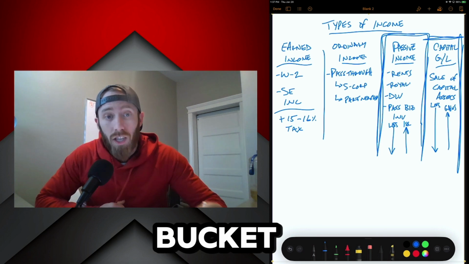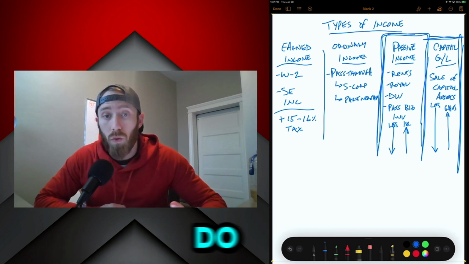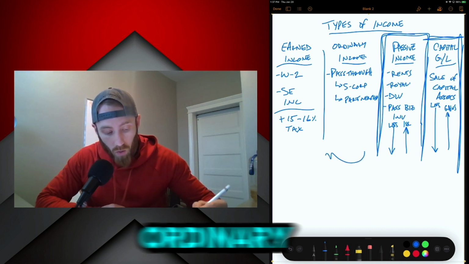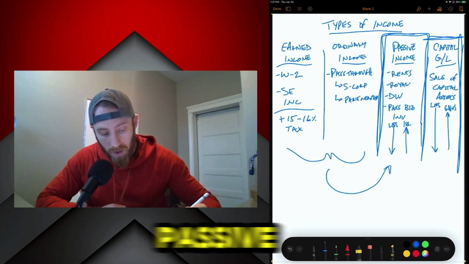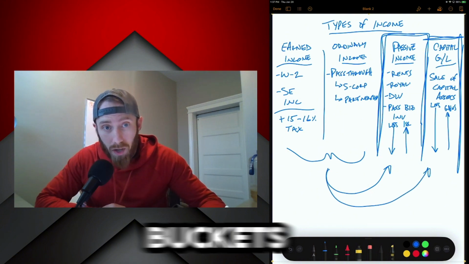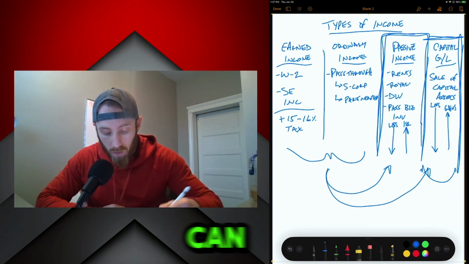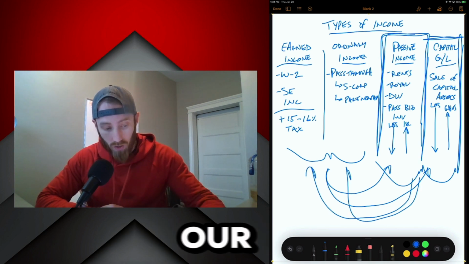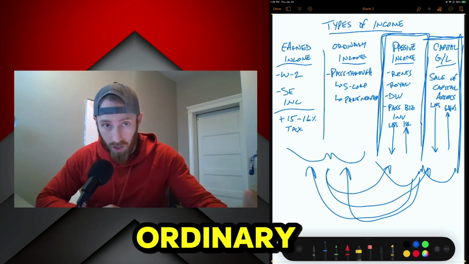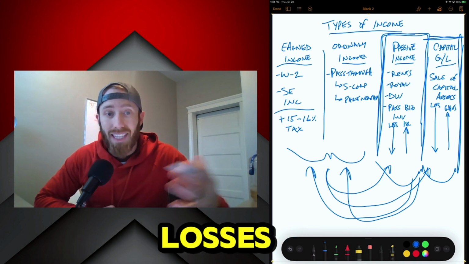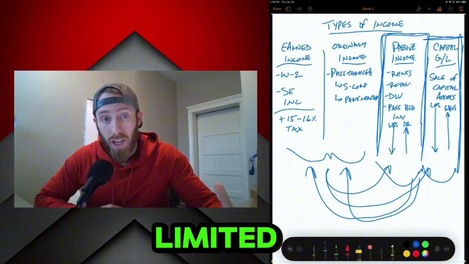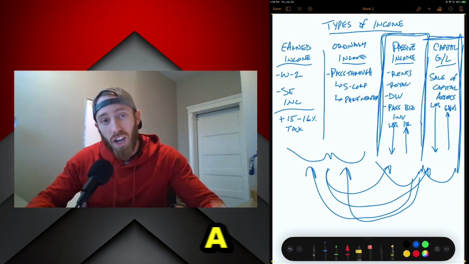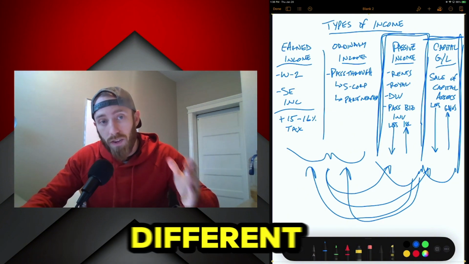So our ultimate goal with everything that we do around tax strategy is figuring out a way to either take our earned and ordinary income and shift it into our passive income buckets or our capital gains buckets, or to do the opposite. How can we take our passive income or our capital gains and shift those over into either our earned income or active income or ordinary income bucket, to then be able to take those losses against our other income so that we're not limited on what losses we can take on a regular, ongoing annual basis, okay? So this in a nutshell is very important to understand the different types of income.